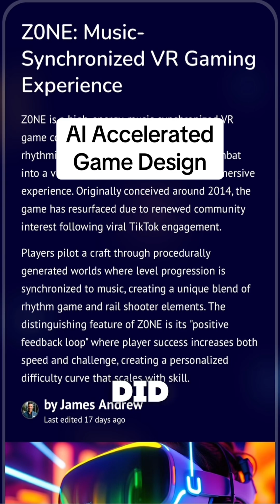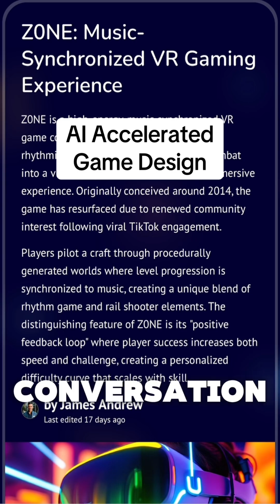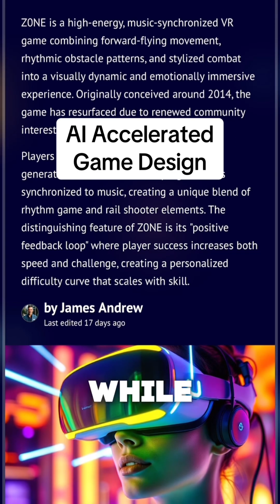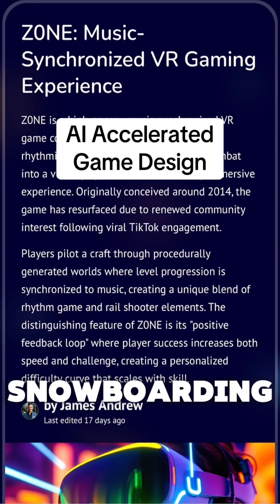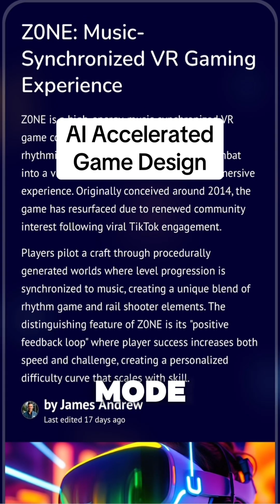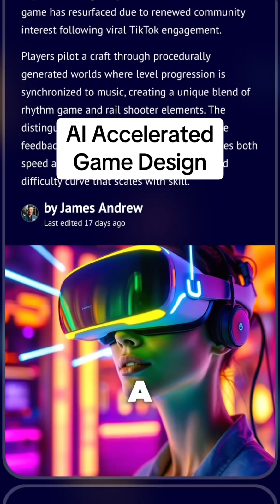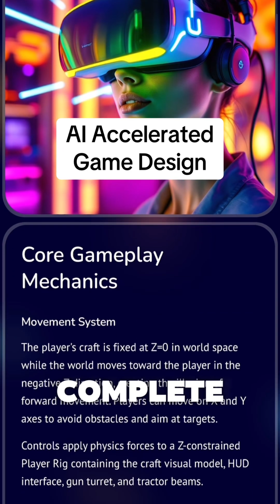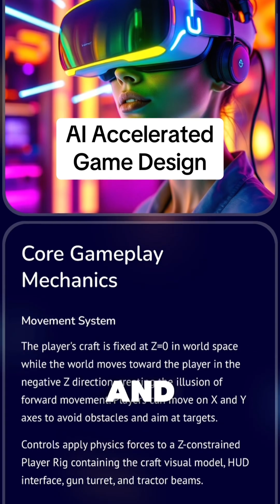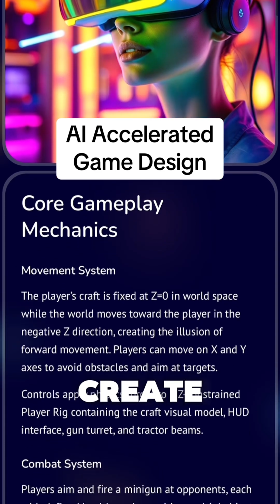In this case, what I did is I had a conversation with ChatGPT. I would do it in the morning while driving on the way to go snowboarding. I would use the voice mode and just talk about Zone and how it works. And by the time I was at the mountain, I think I did this once or twice, I was able to generate a PDF that had a complete description of how Zone works. And then I'm able to paste that into gamma.app and create this.